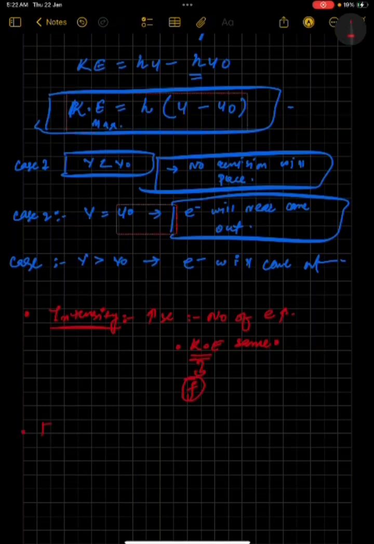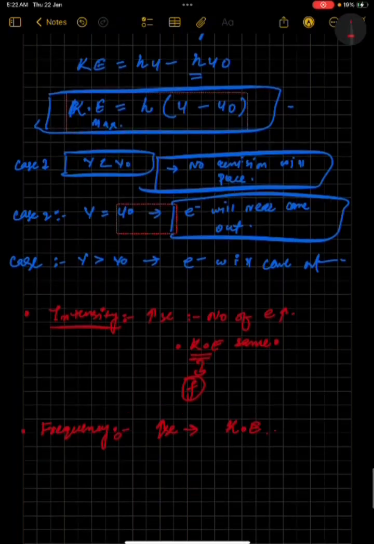And if you increase the frequency, what will increase? It will similarly increase the kinetic energy, or energy, they too will increase, because both the kinetic energy and energy only depend upon the frequency of a light, fine.